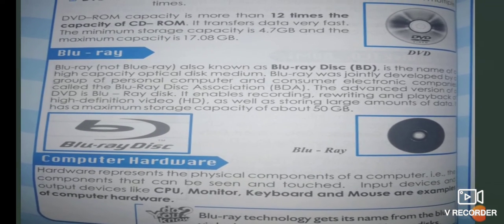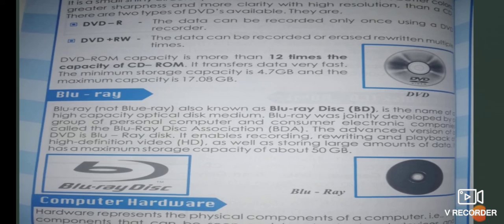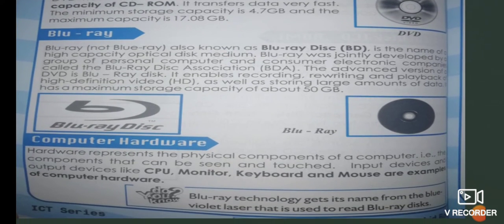And then the next secondary storage is Blu-ray disc, BD. It can store a lot of information. The advanced version of DVD is actually the Blu-ray disc. The quality of the picture will be better, and its storage capacity is about 50 GB of data. DVDs can store only 17 GB, and here Blu-ray can store up to 50 GB. These are the devices that come under secondary storage devices.